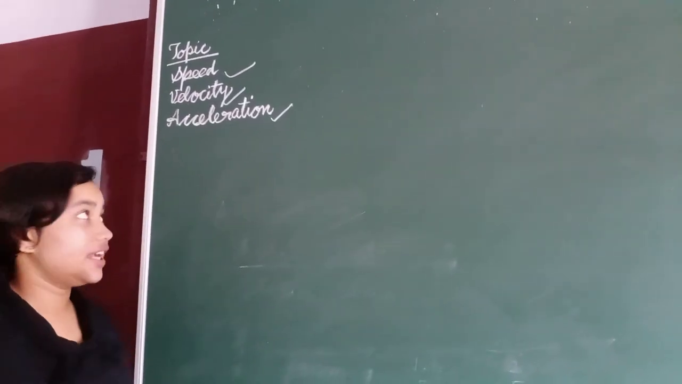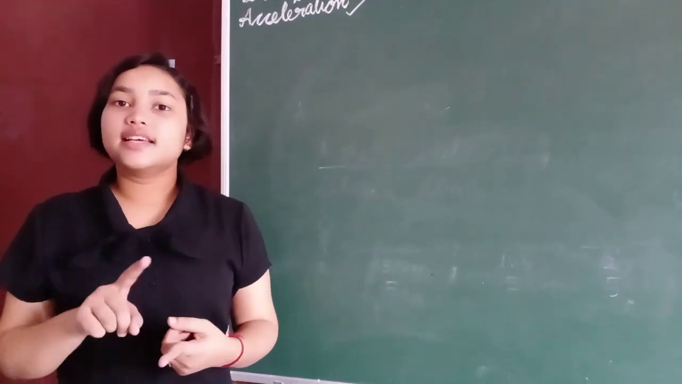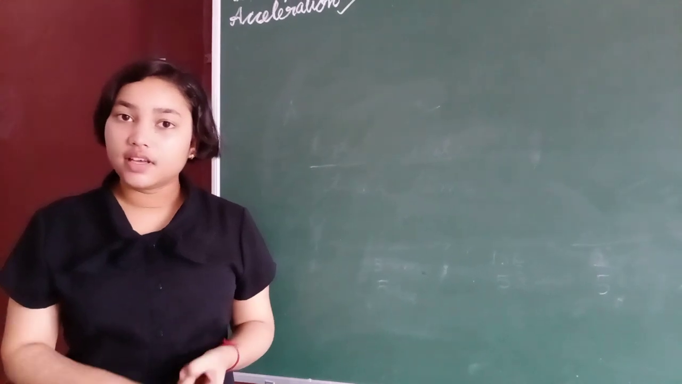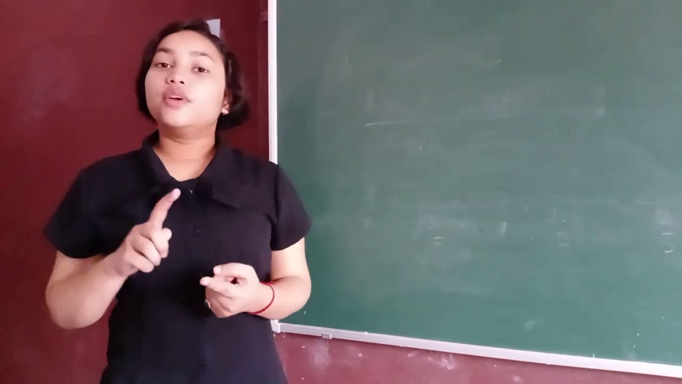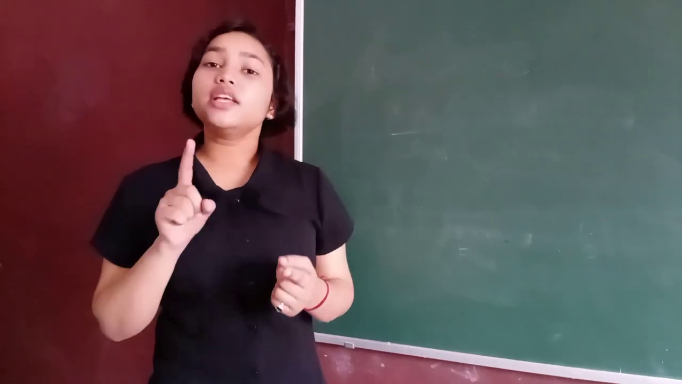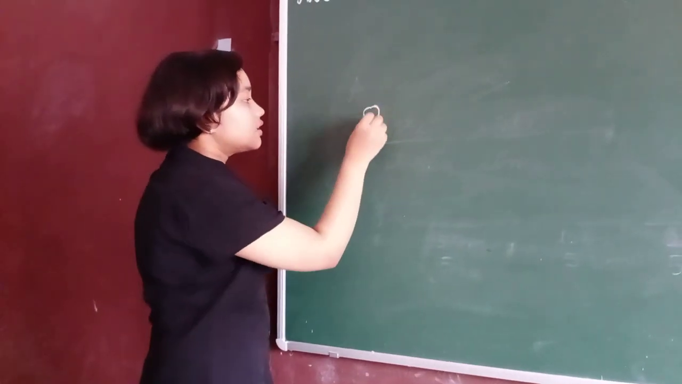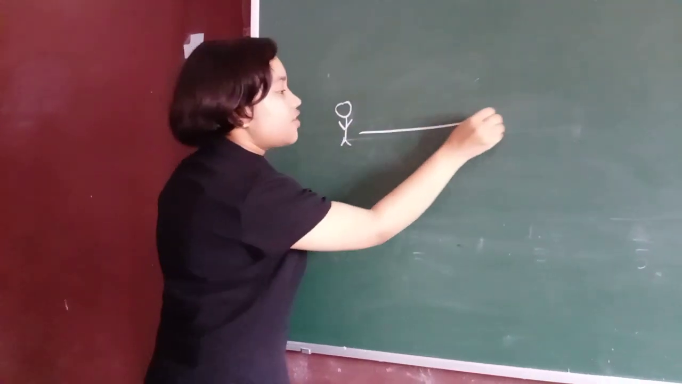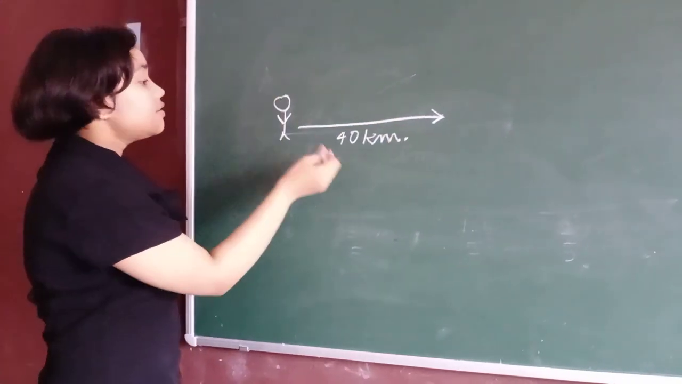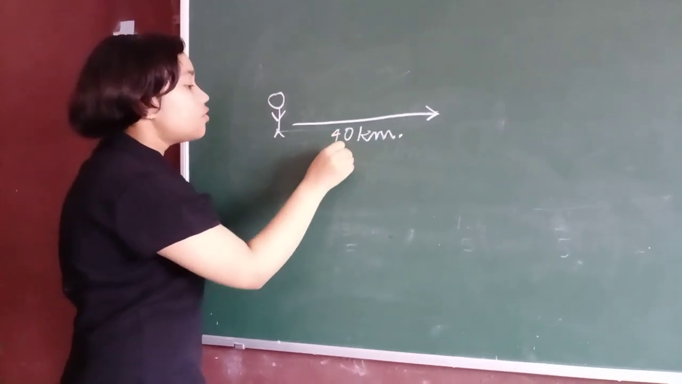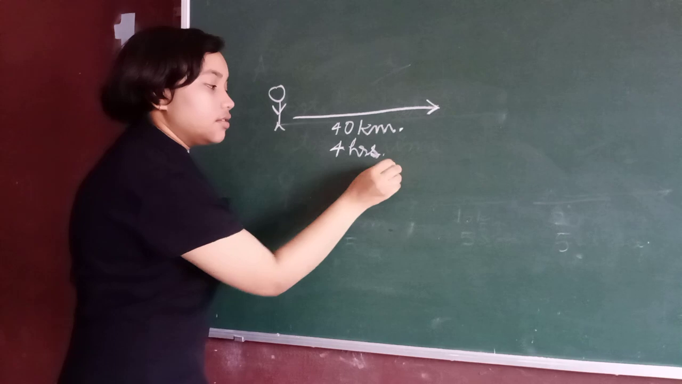Now we will come to velocity. First, see what velocity is. The quantity which specifies the speed with direction is called velocity. Speed and direction are both required in velocity. Suppose this is a person and he travels 40 kilometers in 4 hours in the east direction.